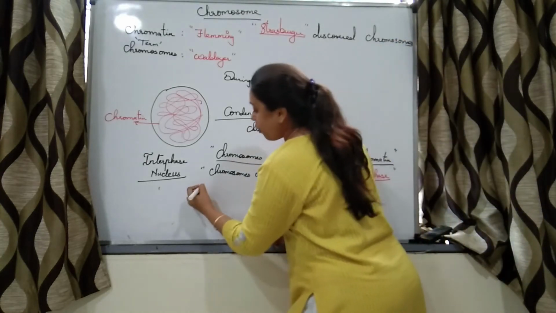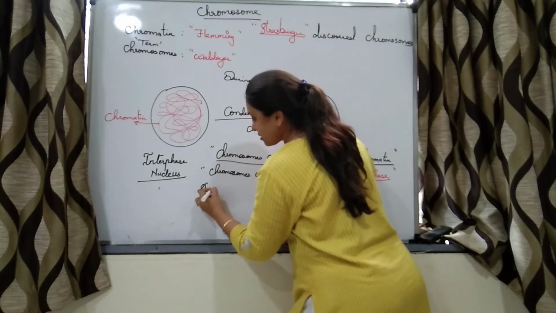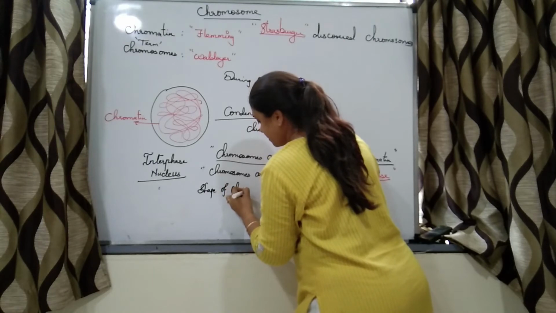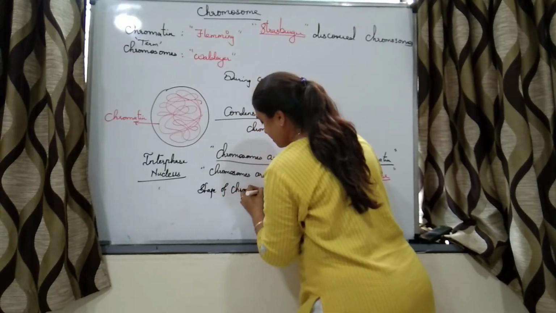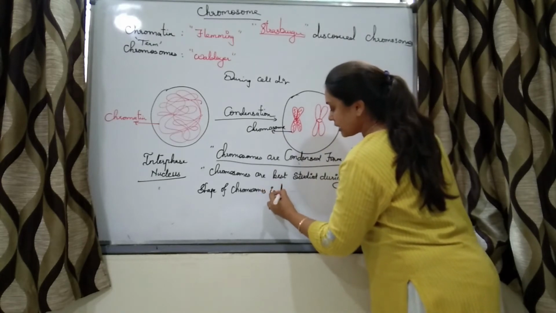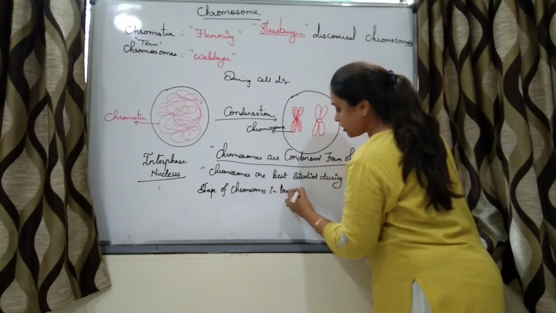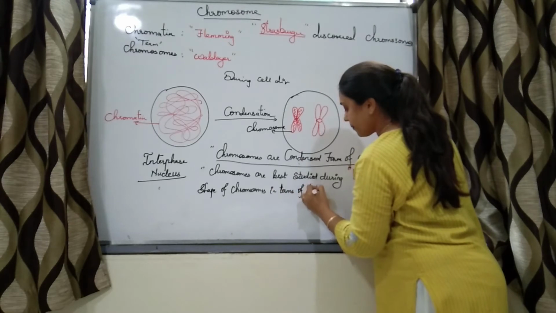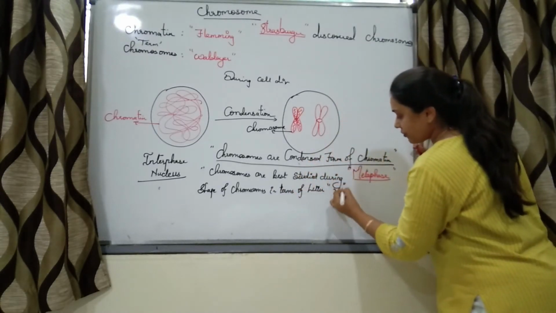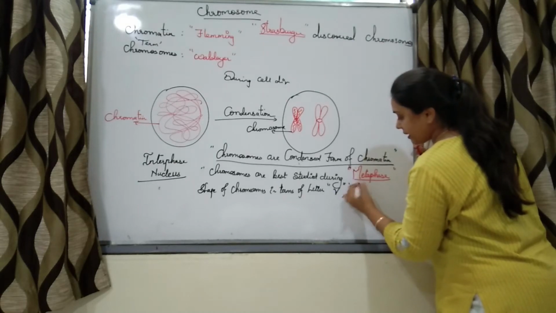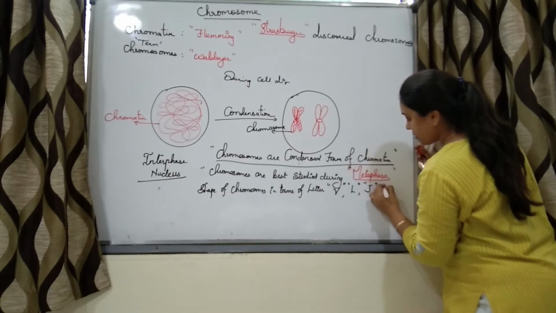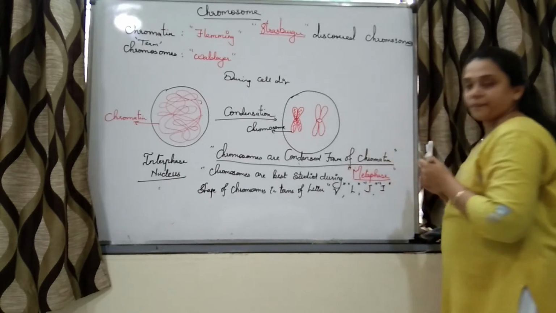Shape of the chromosomes in terms of letter. Which letters? V, L, J, I. Right?